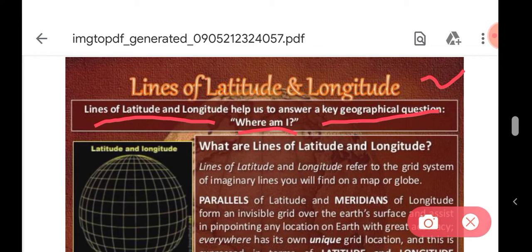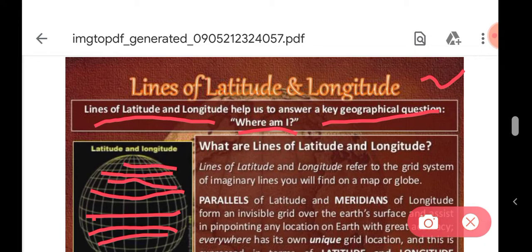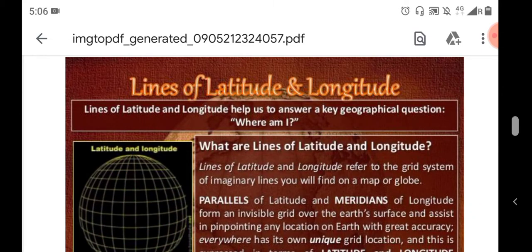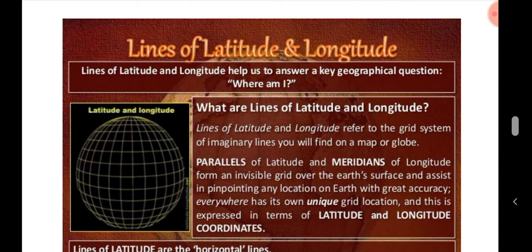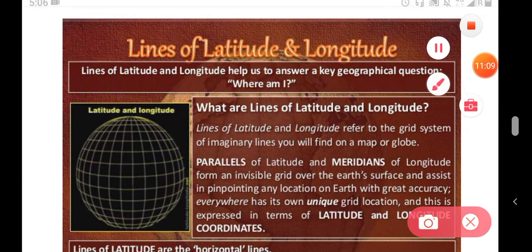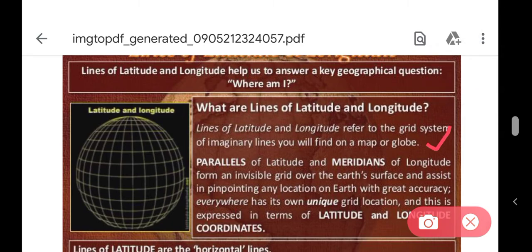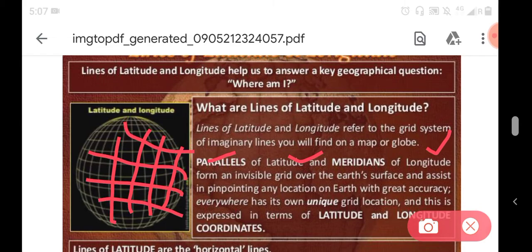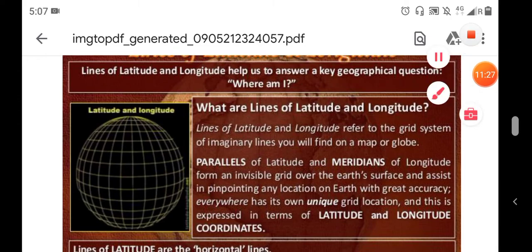So students, what are latitudes? These parallel lines drawn from west to east are called latitudes. These lines are called the latitudes. What are lines of latitude and longitude? Lines of latitude and longitude refer to the grid system of imaginary lines you will find on a map or a globe. So this grid made of latitude and longitude, that is the grid. Latitudes we also call parallels.